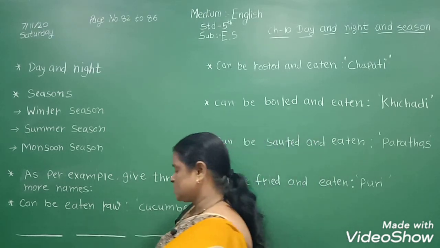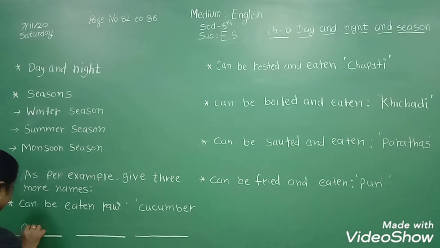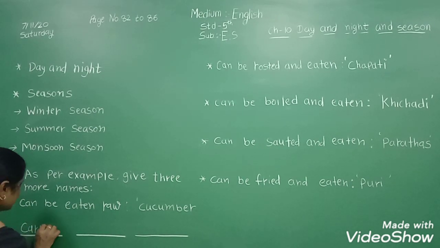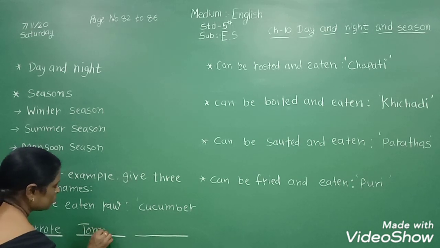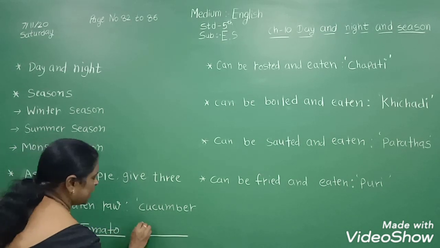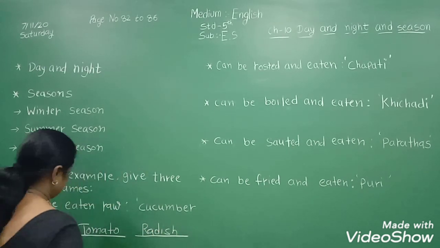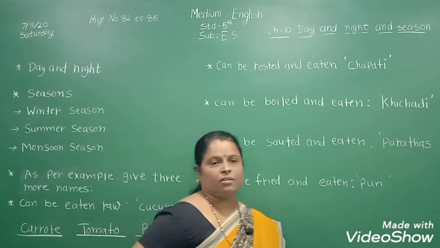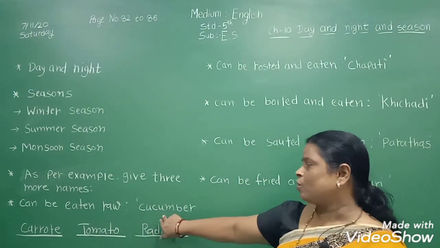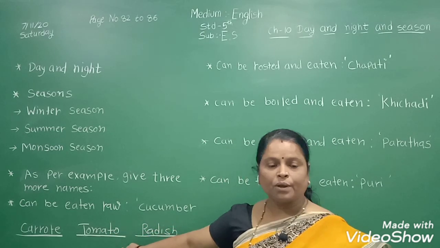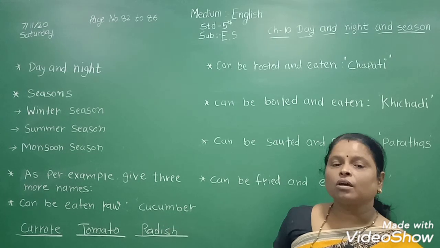First we write carrot, tomato and radish. Cucumber, carrot, tomato and radish can be eaten raw.